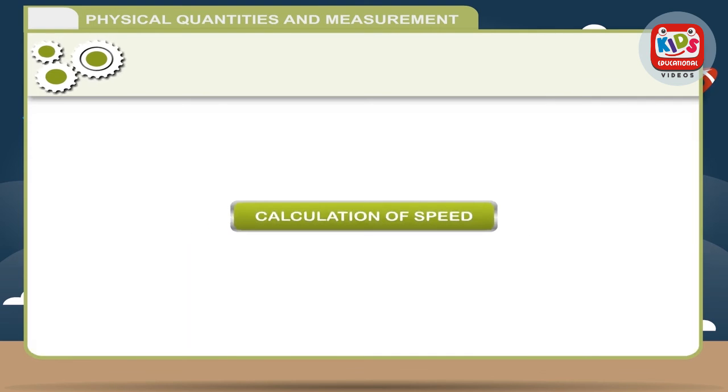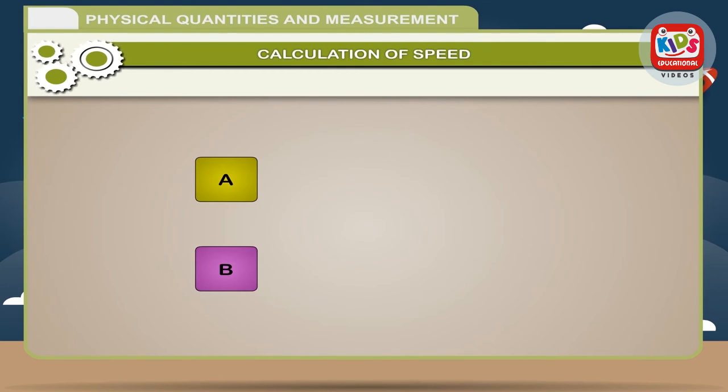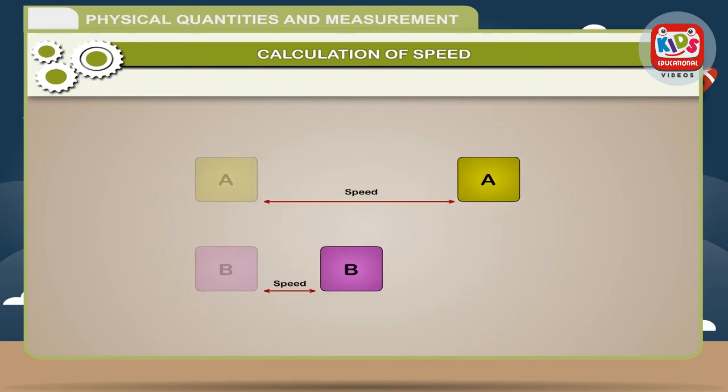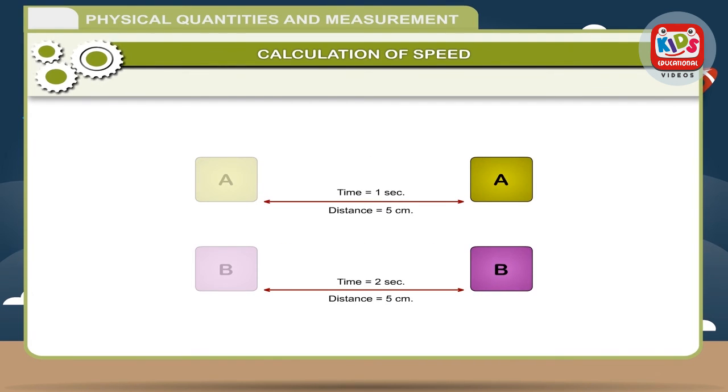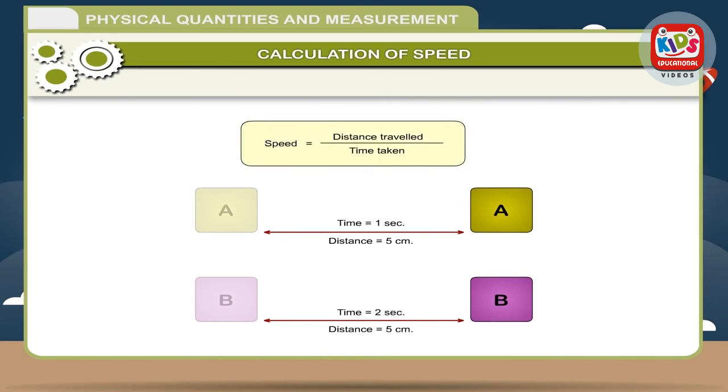Calculation of speed. We sometimes want to know how fast something is moving. In the figure, object A has a higher speed than object B. Thus, speed is the measure of how fast an object moves. Formula: different objects may take a different amount of time to cover a given distance. Thus, speed is defined as the distance travelled by an object per unit time. Speed is equal to distance travelled divided by time taken.